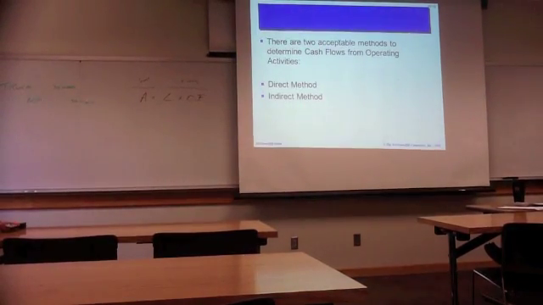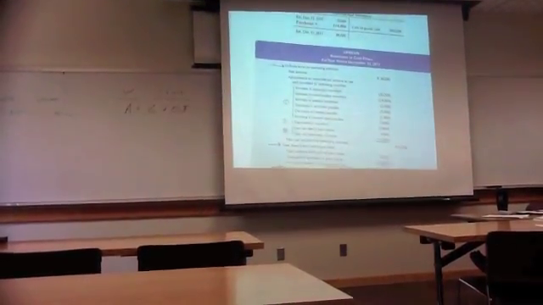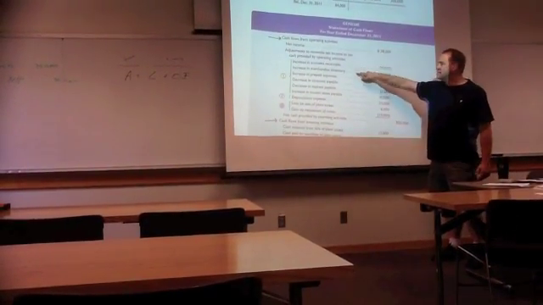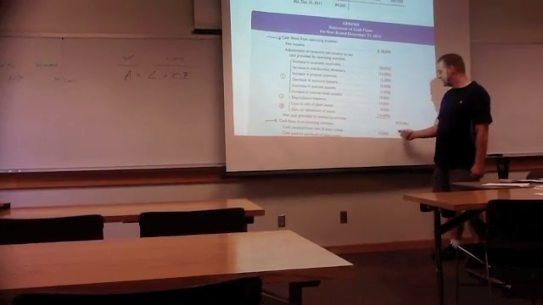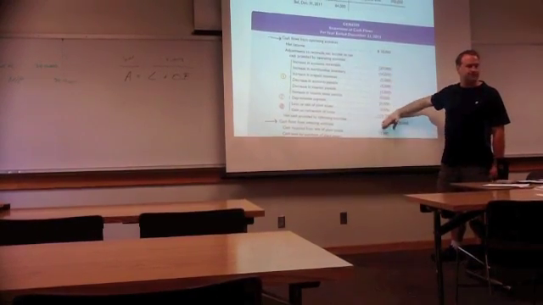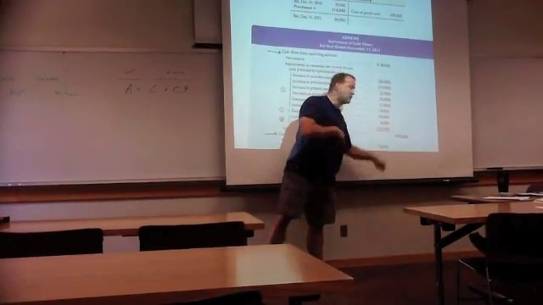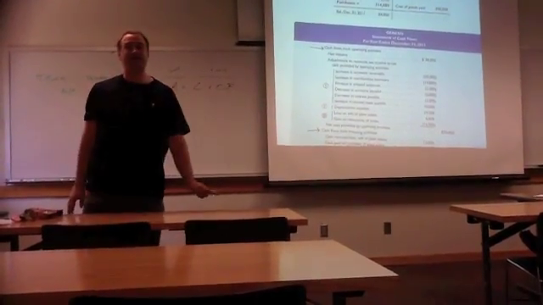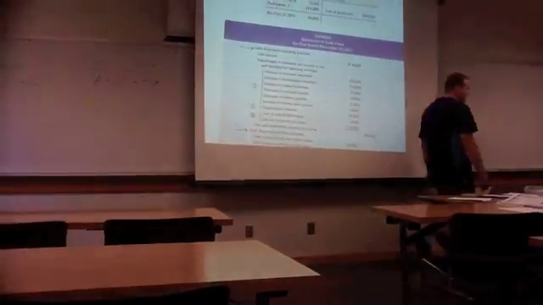Now, let me go back to that slide, or I'm sorry, that exhibit. Do you see this section right here? The operating activities? And this is where we derive our net cash provided by operating activities. In this case, it's $20,000. You see this section? There's actually 2 different ways to arrive at that number of $20,000. There's the indirect way, which is what you see, and there is the direct way. They both come to the same number, but they do it different ways.